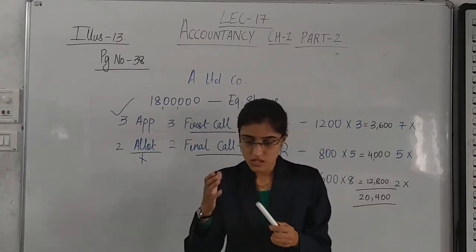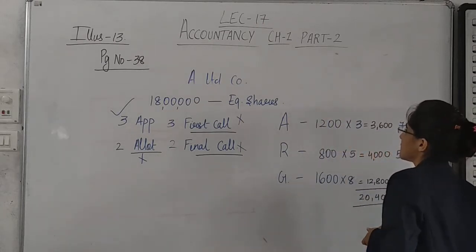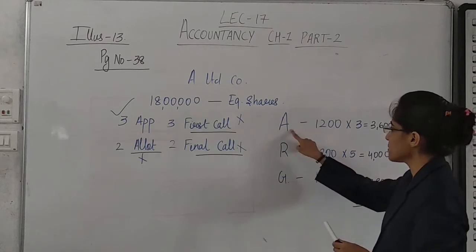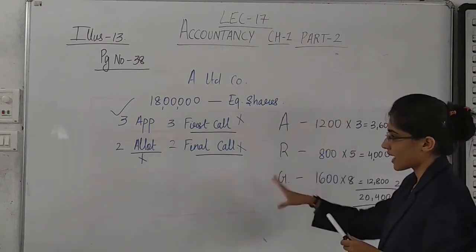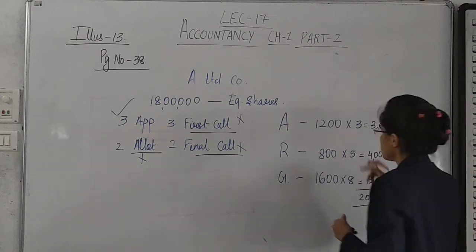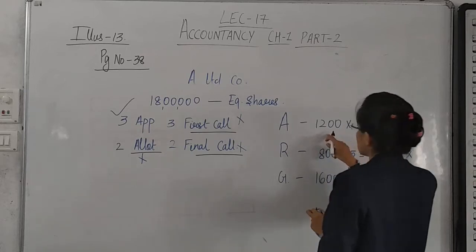Yes? So the amount of allotment is not received from this person. Ami did not pay allotment, first and final call. So, to share allotment account, Ami is having 1200 shares. So, 1200 into 2.